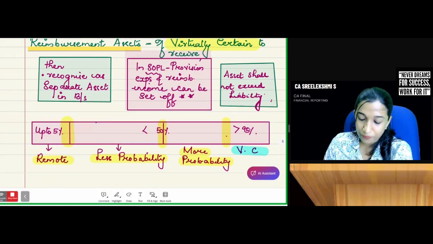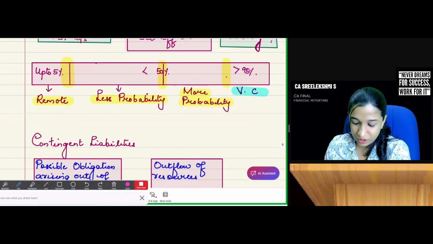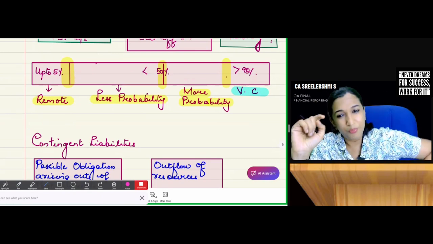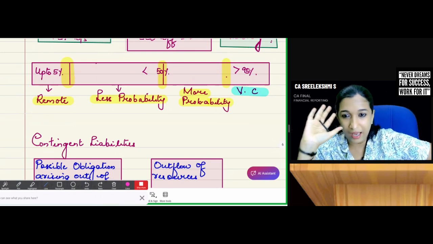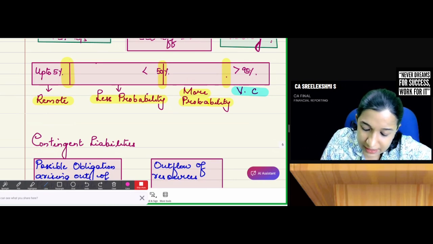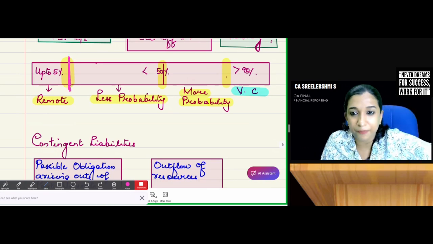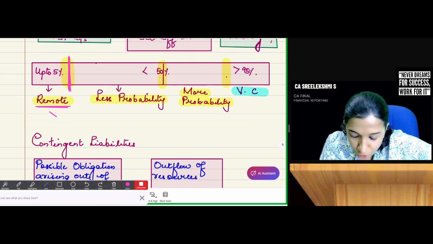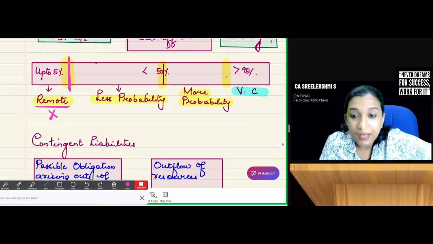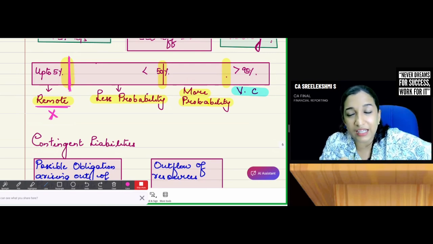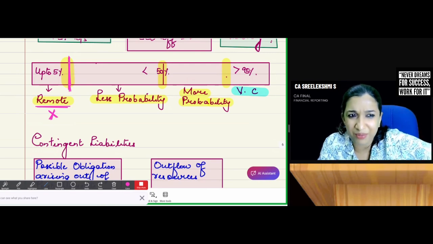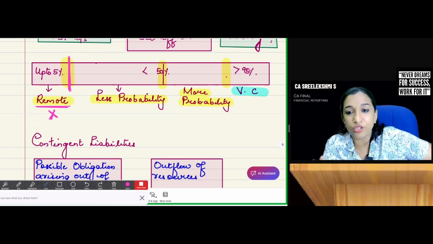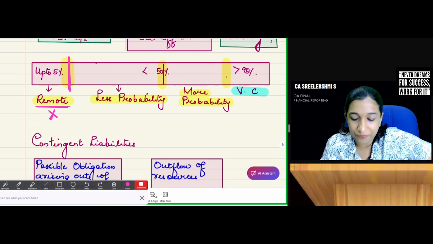Okay, now there are some key terms which we need to study. This is a standard which requires estimation. Probability, we need to identify. If the probability is up to 5%, we call it a remote chance. Do not recognize provision, and do not disclose contingent liability.